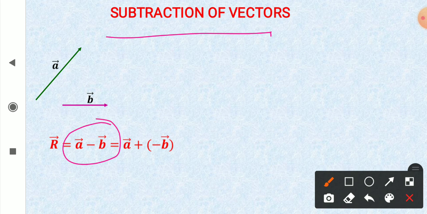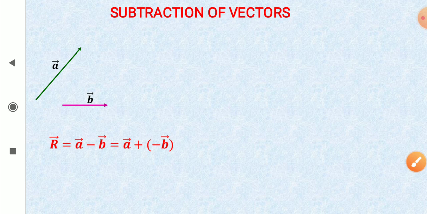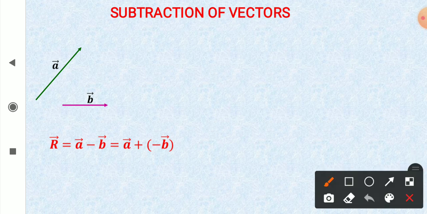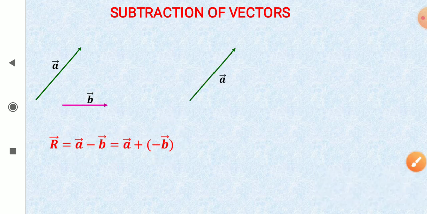I can write it as vector a plus vector minus b. So basically we are going to add vector a to the negative of vector b. So subtraction is basically addition. Subtraction is addition with a negative vector. So let's see how we do it.